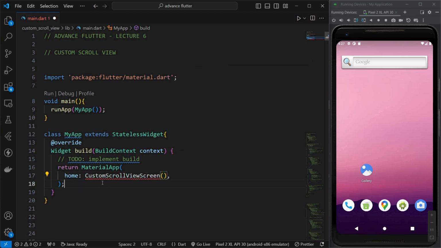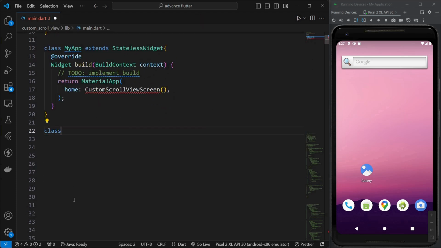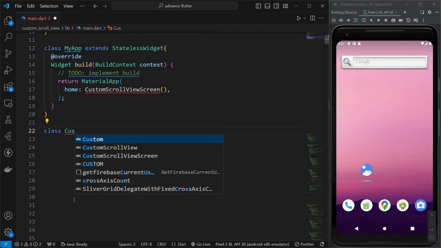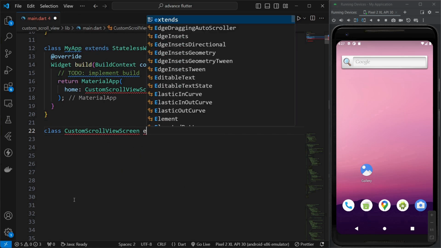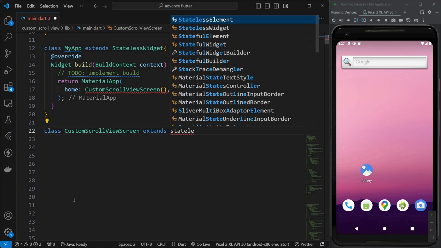Okay, and now we need to define it too. So we'll make another class. So class CustomScrollViewScreen, and we'll extend it with a stateless widget.